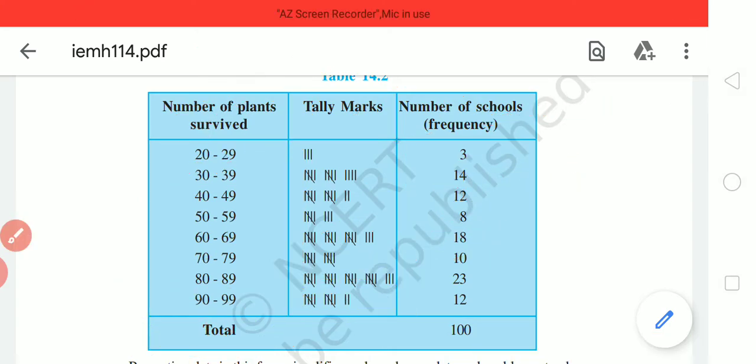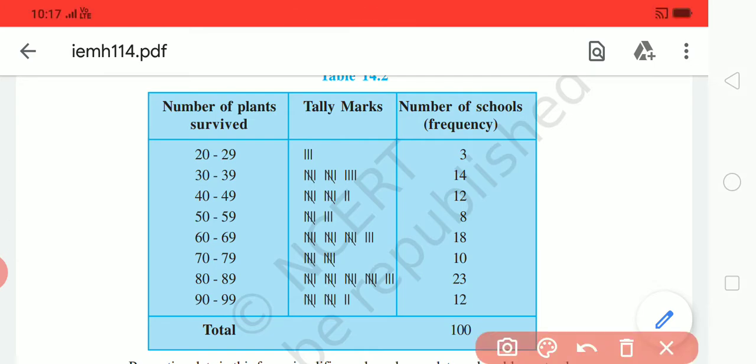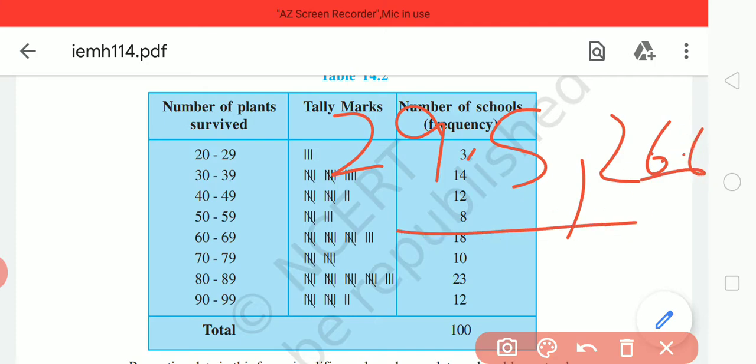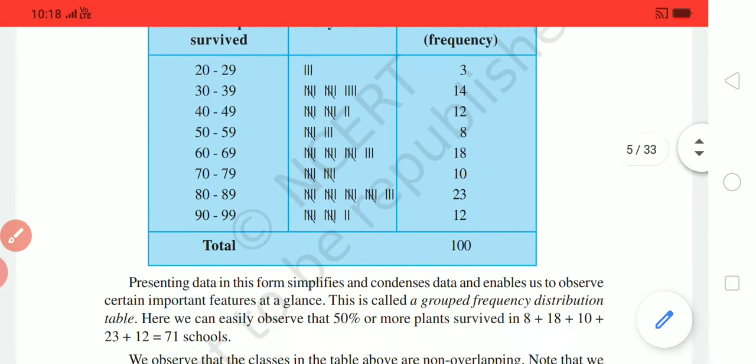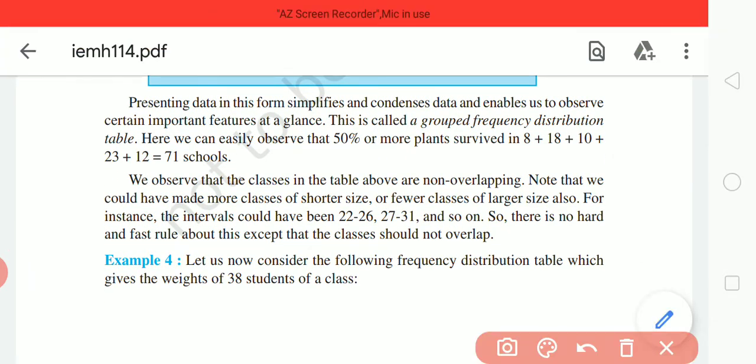Why are we using discontinuous grouping? Because there is no decimal number here. If we were given 29.5 or 29.6, or any number that lies between 29 and 30, then we would need continuous frequency grouping. But here we are just given natural numbers in the question, as you have seen. So natural numbers can be taken in discontinuous grouping also, because 29 can be counted here and 30 will be counted here. There is no number between 29 and 30, that's why.